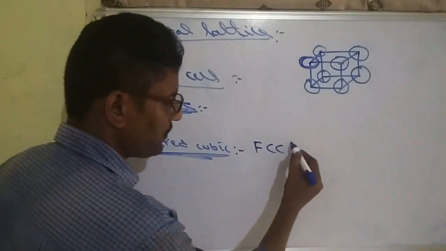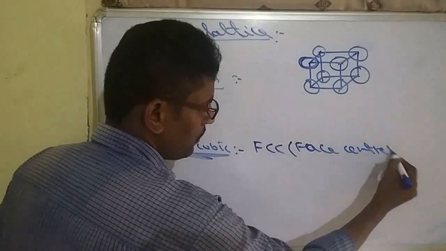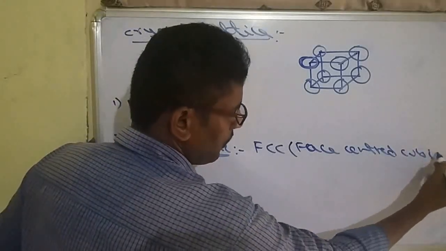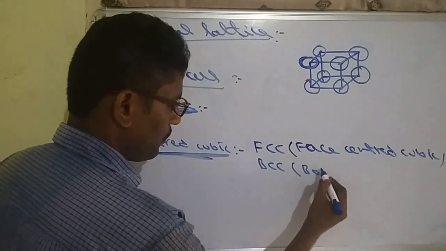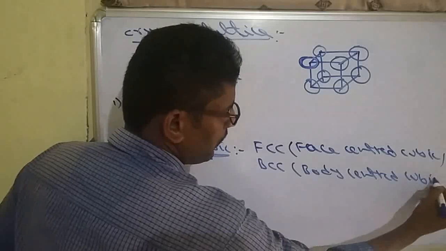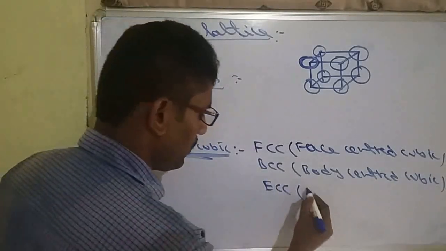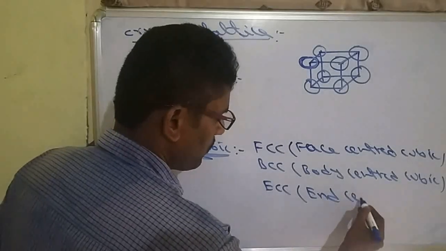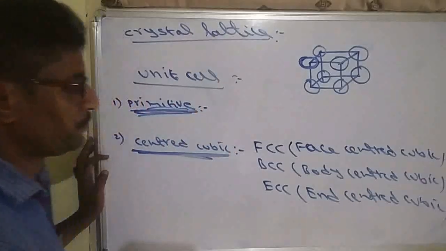So these centered cubics can be FCC, which means face centered cubic. The next one is BCC, which means body centered cubic. The next one is ECC, that is nothing but end centered cubic.